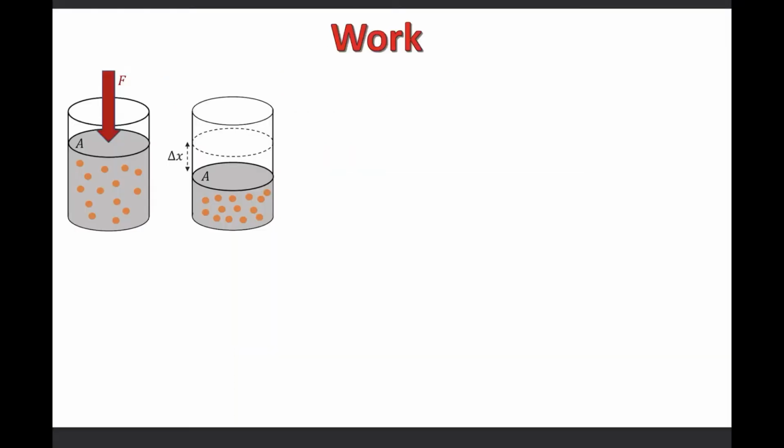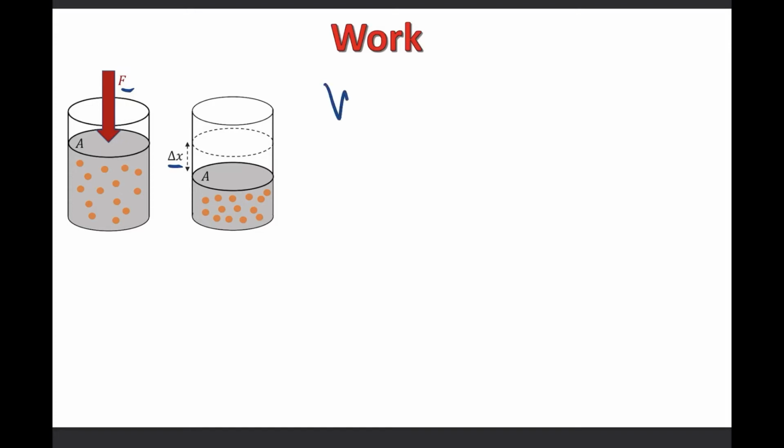The next quantity that's going to be important for thermodynamic processes is work. Now we know from anywhere in physics that work is force times distance. So when gas is in a container and the container is pushed down or it expands, you're going to have a force being applied, F, over a distance delta x, and force applied over distance is work.